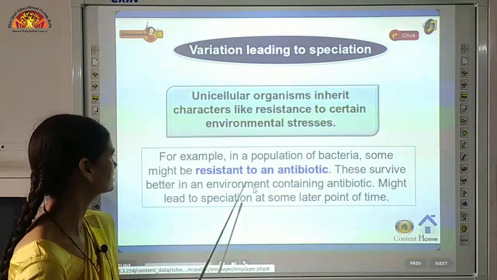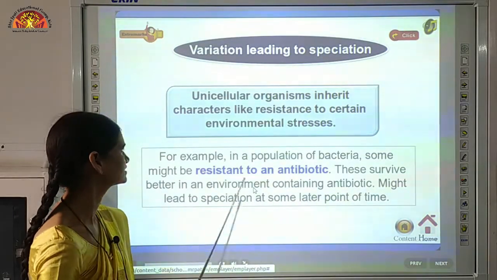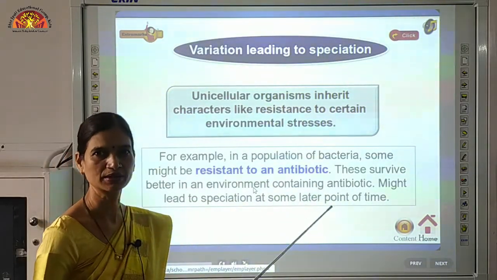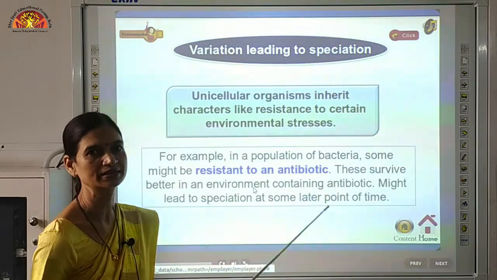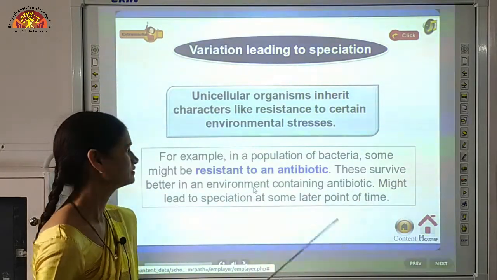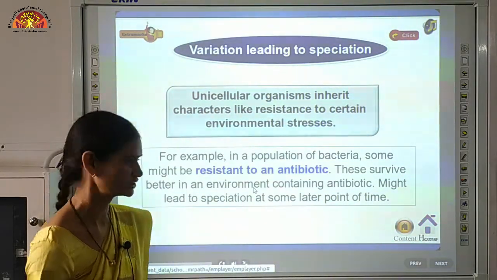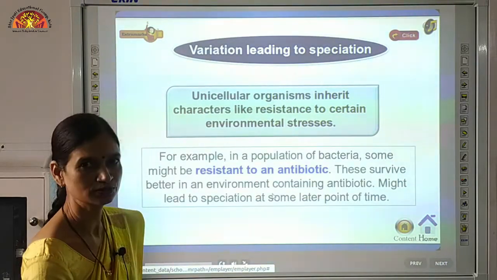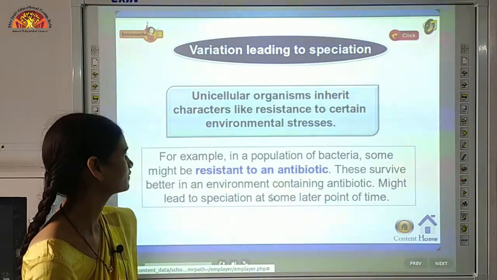One more example: in a population of bacteria, some might be resistant to antibiotics. So resistance to antibiotics is also one of the reasons of variation. So variations help in the survival of the species.